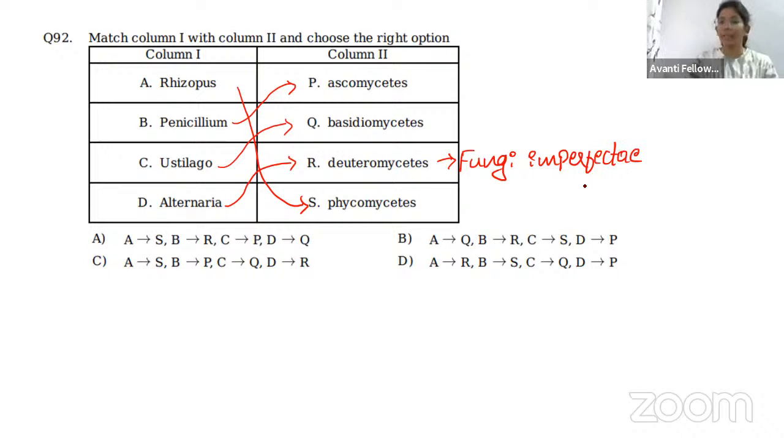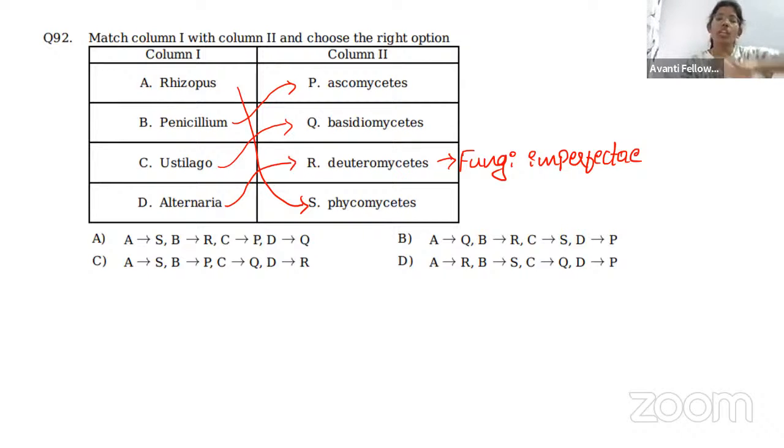Okay. So why, ma'am, are we calling this a fungi imperfecti? Because in the Ascomycetes and Basidiomycetes, we know what kind of sexual reproduction is going to happen, and in the Phycomycetes, we know. But there are a few fungal organisms whose type of sexual reproduction is still unknown.